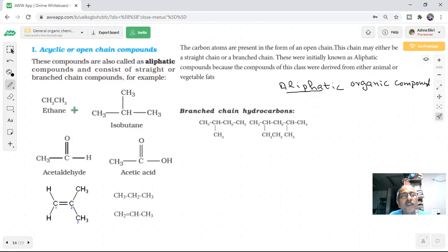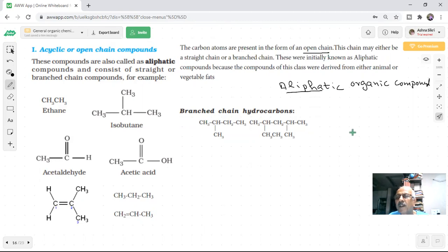Examples, here we are giving plenty of examples. Ethane. Isobutane, which is a branch chain, 2-methyl propane. This is acetaldehyde, acetic acid. Similarly, we can write so many. They are all open chain compounds or acyclic compounds, students. They are also called aliphatic compounds. These are all examples of that. The carbon atoms are present in the form of open chain, students.